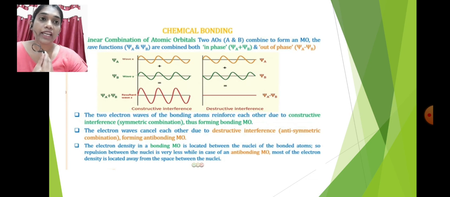While in the antibonding molecular orbital, most of the electron density is located away from the space between the nuclei. So there is no attraction between the nuclei and the electrons. That's why the energy of the antibonding molecular orbital is higher.